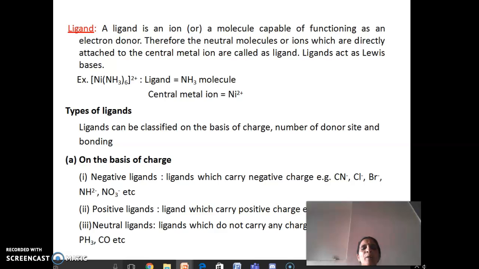If the ligands carry positive charge, then they are called positive ligands, for example NO+, etc. If we take up the neutral ligands, which do not have any charge, examples are water, ammonia, carbonyl group, etc. So depending upon